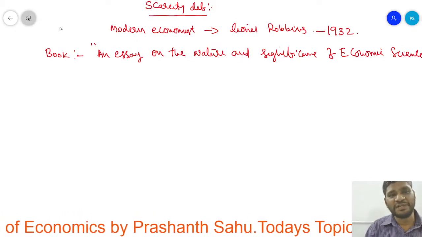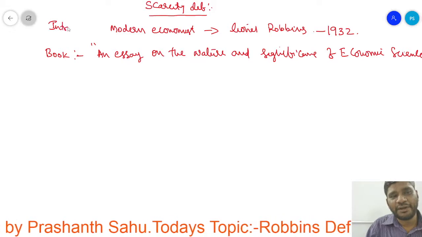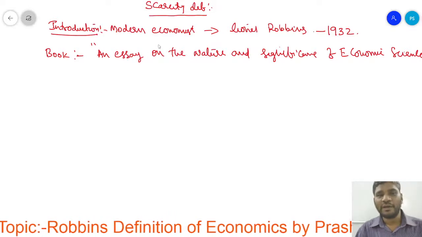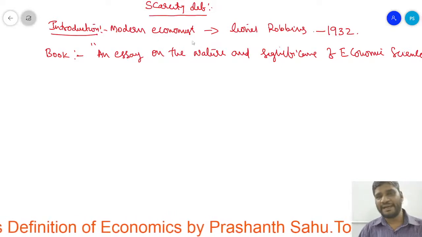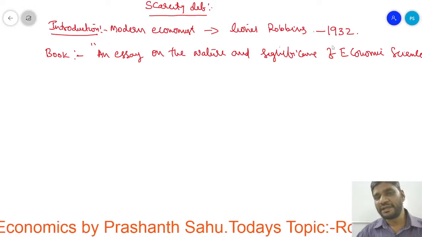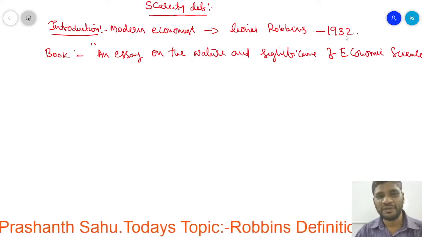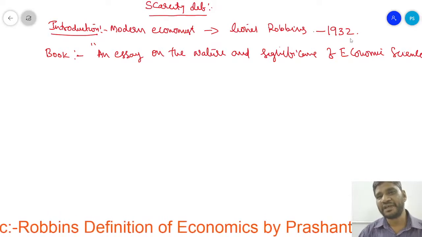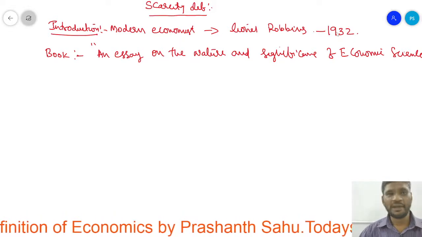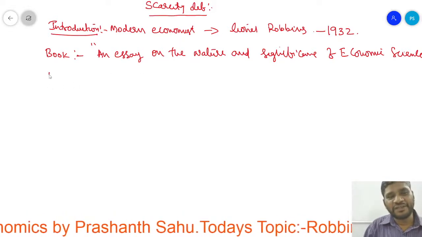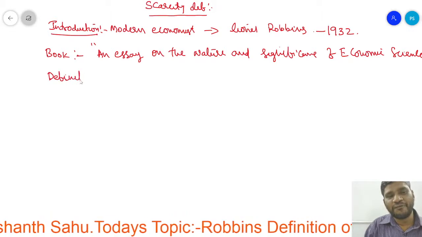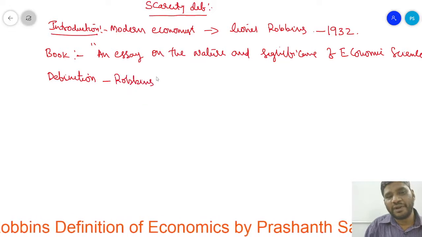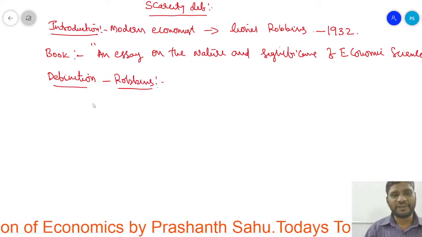First of all, we have to start with the introduction, so definitely you have to write it. One more time, the modern economist Lionel Robbins, in the year 1932, gave the definition and wrote a book, An Essay on the Nature and Significance of Economic Science. Let us see the definition which is given by Robbins. So let us discuss his definition.